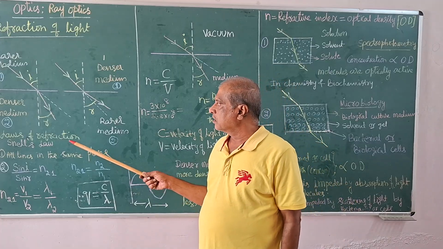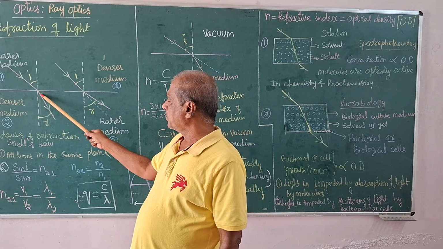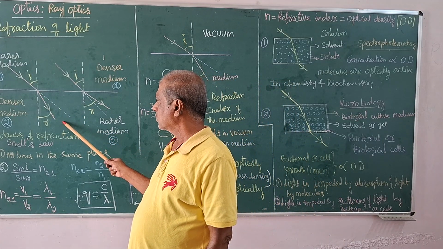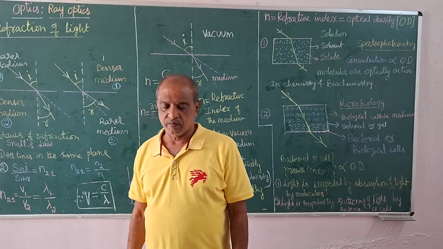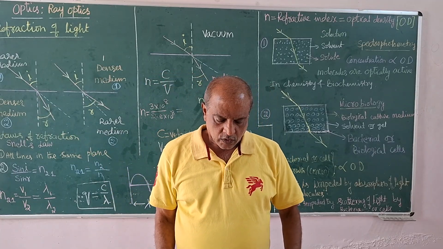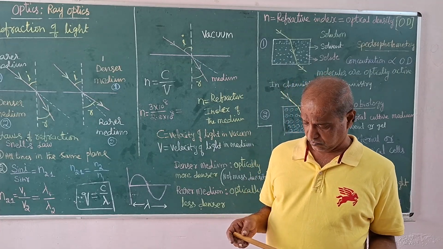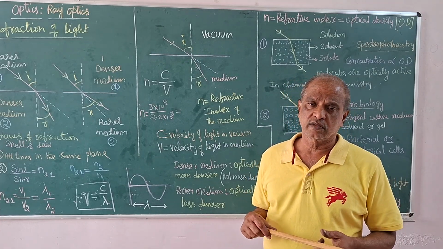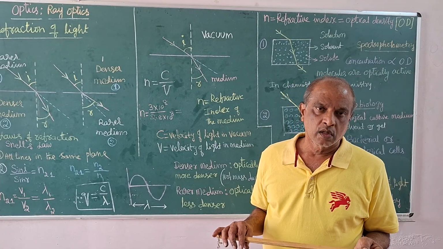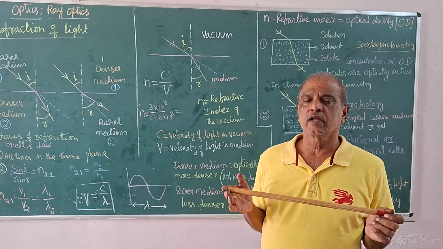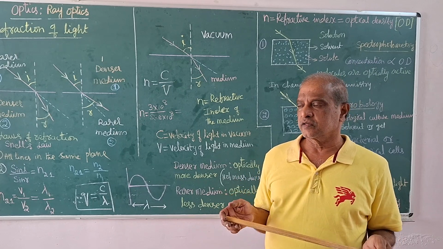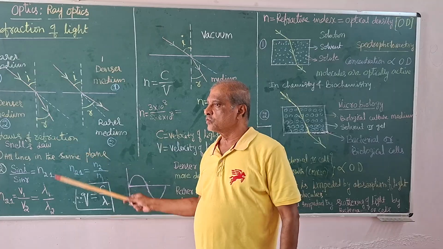When the ray of light passes through the medium, the molecules of the medium, which are of course in the nano size, get interacted with the light radiation while it is passing through.